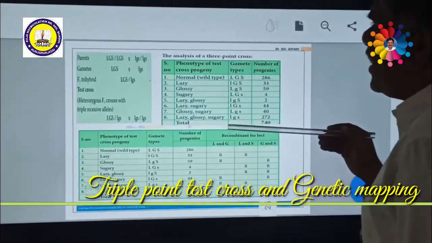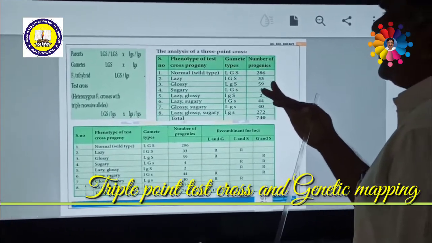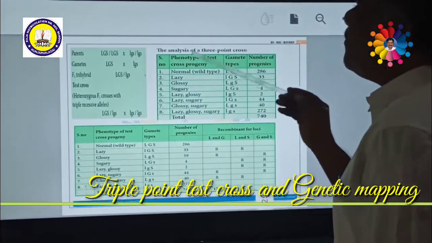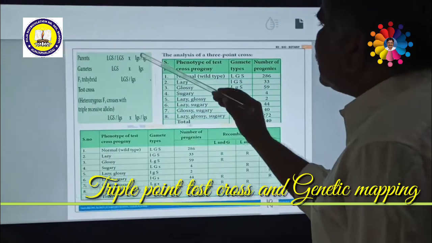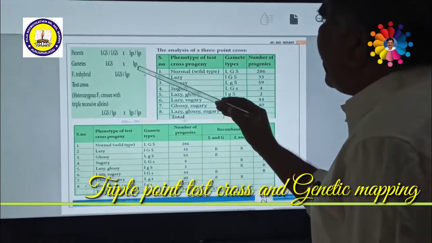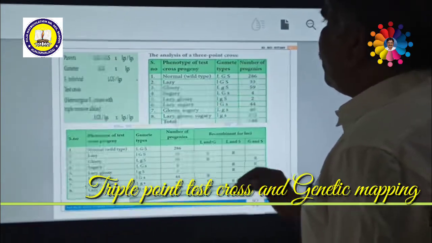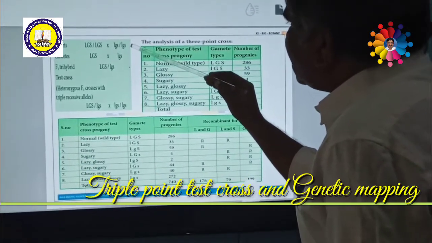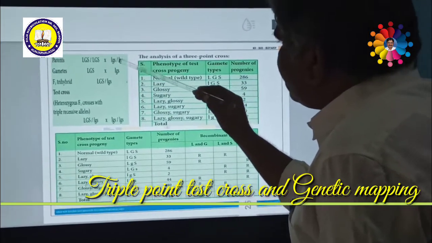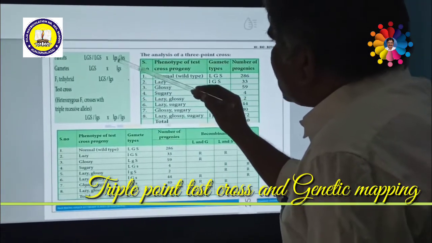What do you mean by glossy leaves? The leaves are big and shiny. So the shining leaves are determined by small g. Small s allele determines sugary endosperm. So these are the three alleles present in the same gene.